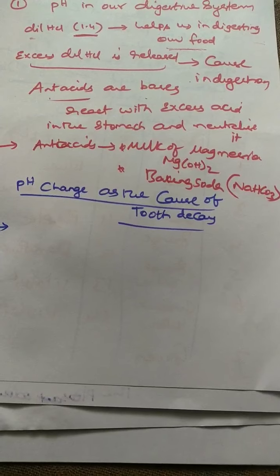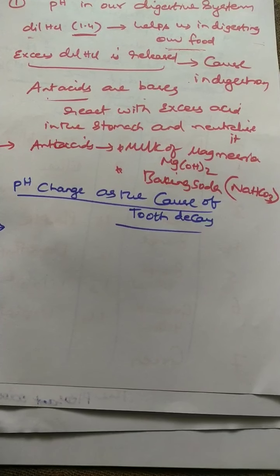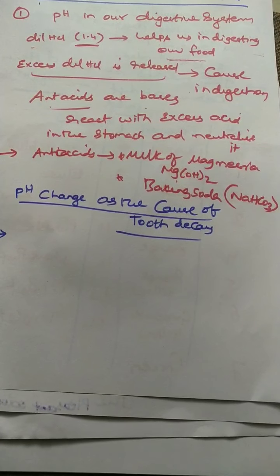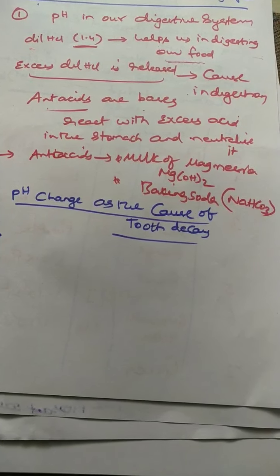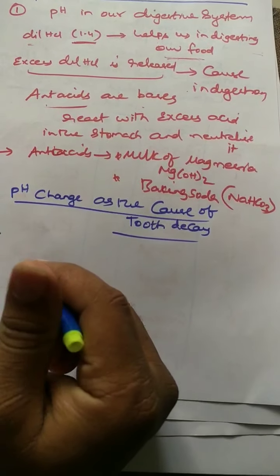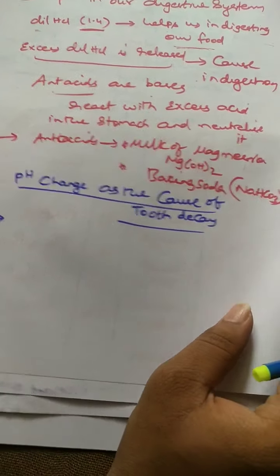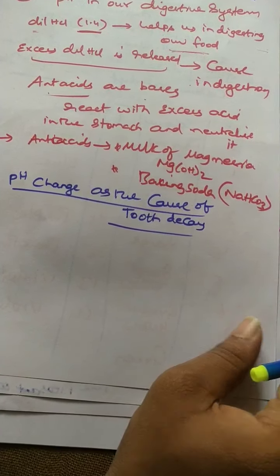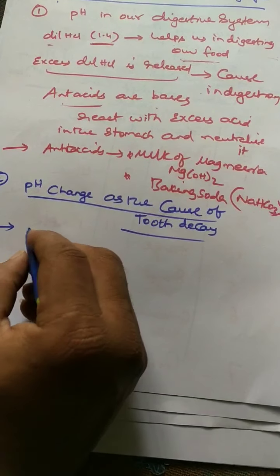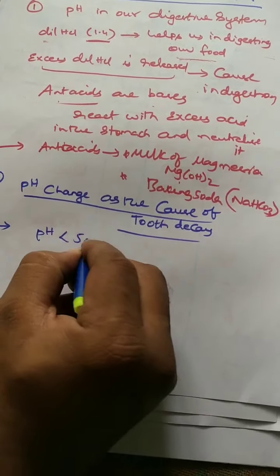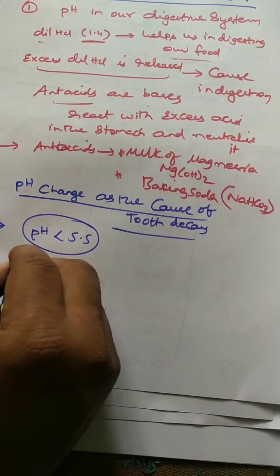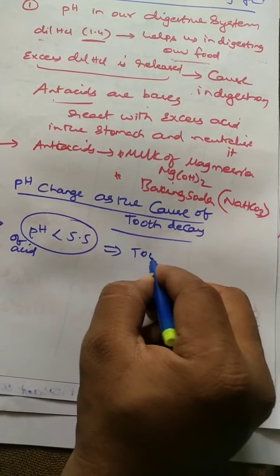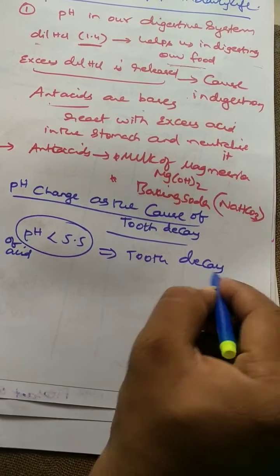So during this process, bacteria present in the mouth break down the sugar into acids. So by morning time, the mouth becomes acidic. That is why these acids lower the pH value in the mouth. Actually, tooth decay starts when the pH of the acid formed in the mouth falls below 5.5. If the pH value is less than 5.5, what happens, students? Tooth decay happens.